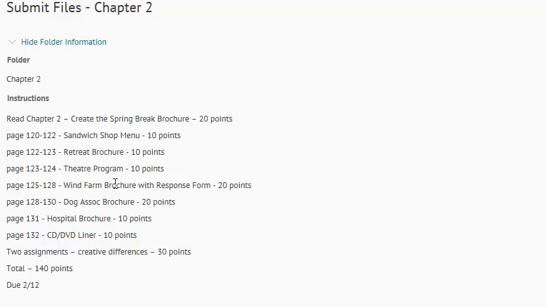Okay, so it should be different and it should be your own, and I should be able to see how you made it different. If you only pick one thing to make it different, I'm not going to really see a lot of change. Basically, if you're looking at the sandwich shop, it's worth 10 points, but it's worth 15 points to show me what the changes would be. So that's why I want it to be significant.